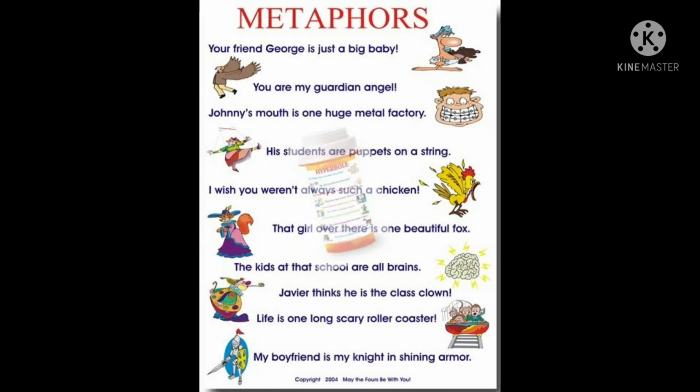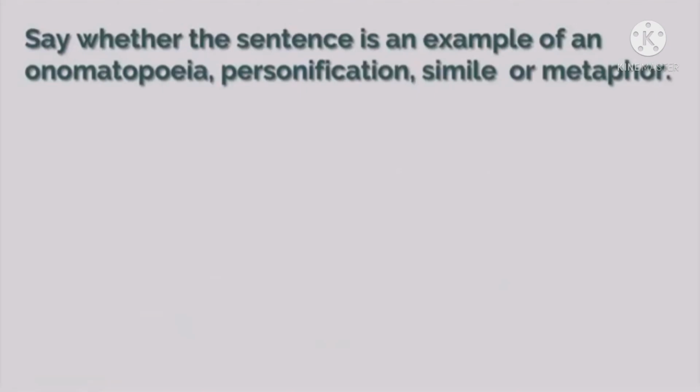Here are more sentences using metaphors. Your friend George is just a big baby. You are my garden angel. The girl over there is one beautiful fox. My life is one long scary roller coaster. So students, we will have to say whether the sentence is an example of onomatopoeia, personification, simile or metaphor.